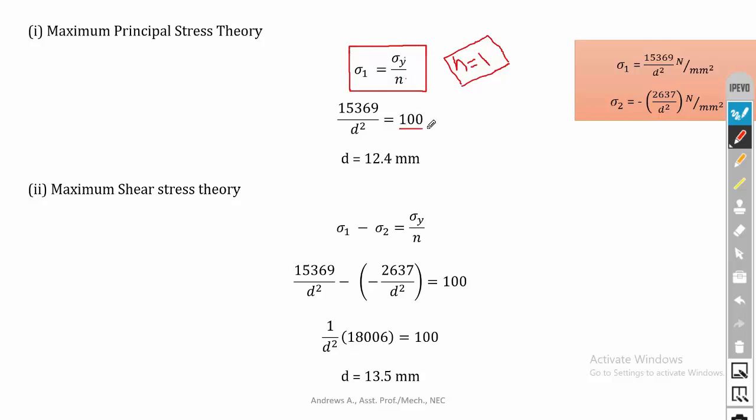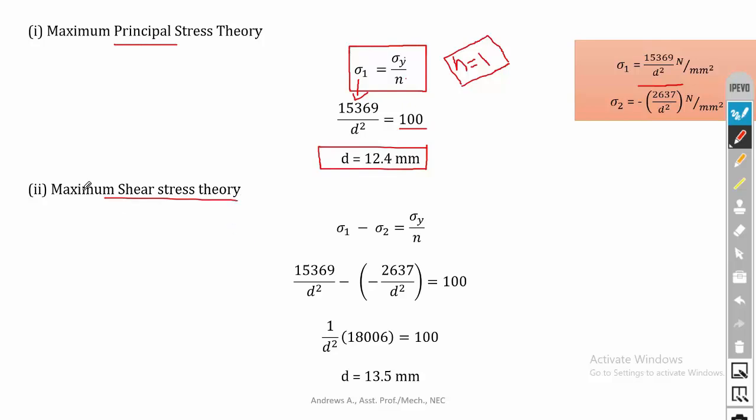Sigma y is given, so I have substituted it 100. Sigma 1 I have calculated in the previous step, that is 15,369 divided by d square. So if I substitute sigma 1 and sigma y, then I can calculate the value for the diameter. So diameter is equal to 12.4 mm. So this is according to maximum principal stress theory.